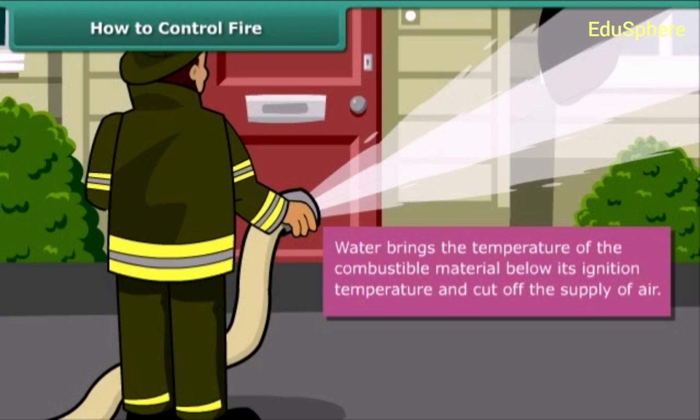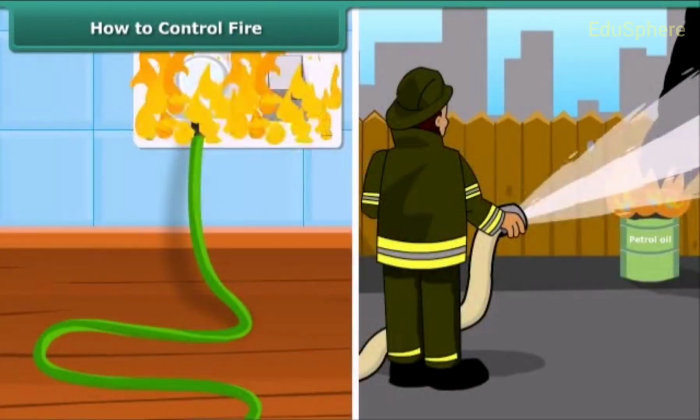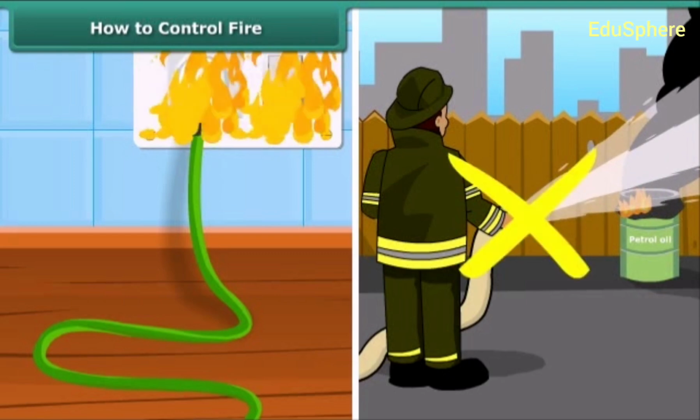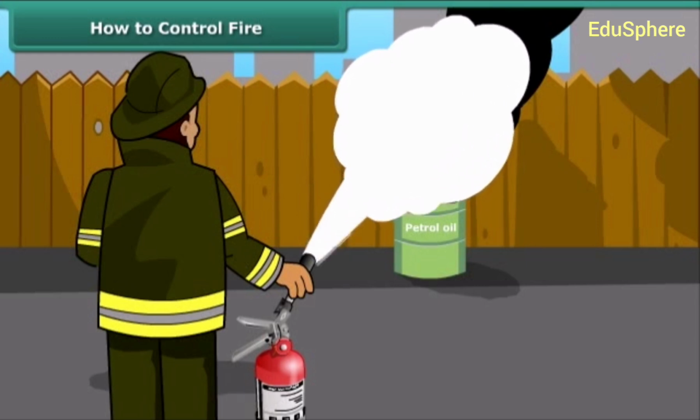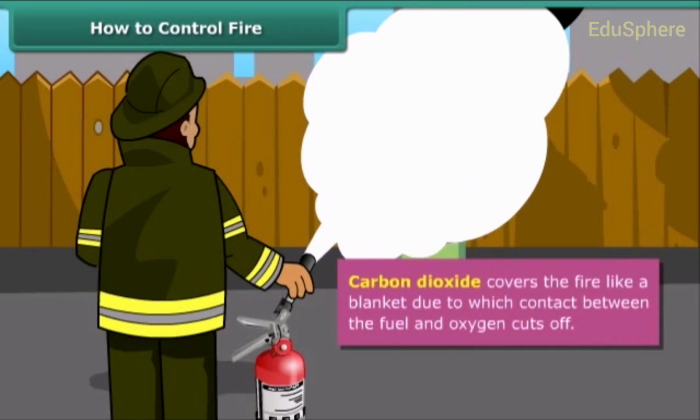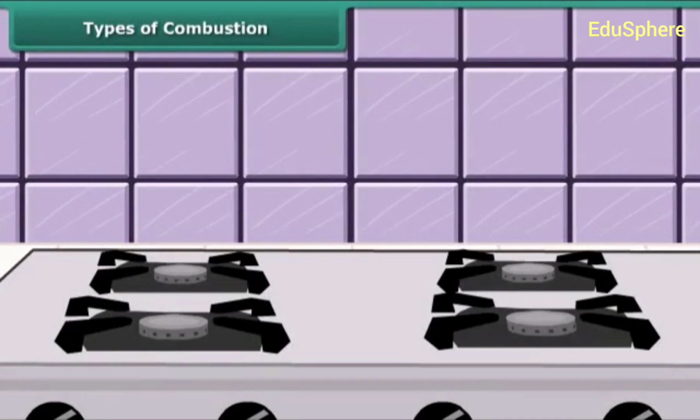But water is not a good extinguisher for electrical or oil fires. For electrical and oil fires, it is best to use carbon dioxide as an extinguisher. Carbon dioxide, being heavier than oxygen, covers the fire like a blanket, due to which contact between the fuel and oxygen gets cut off. Let us now look at types of combustion.